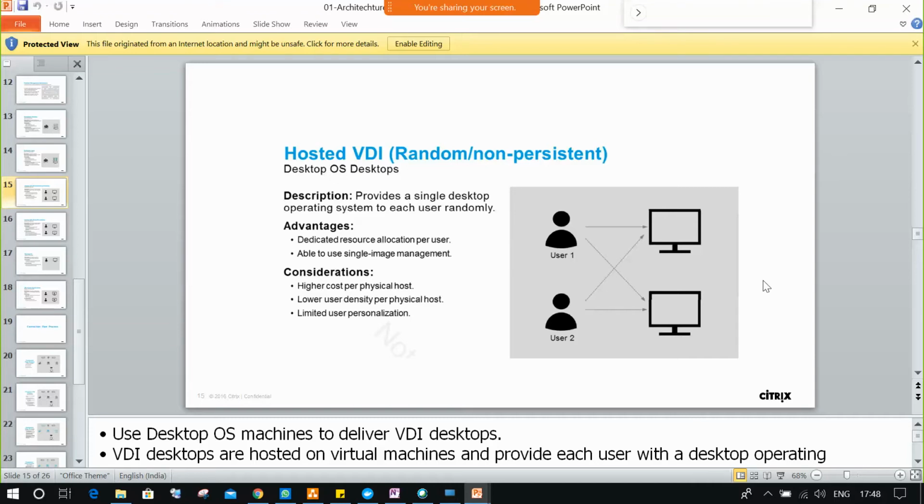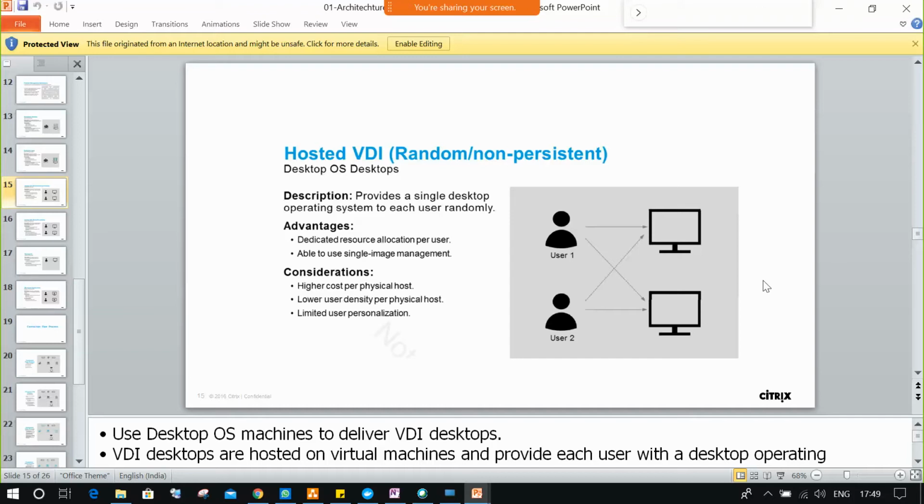But here, it is one desktop for one user, and that also will be assigned randomly. So now we understood the concept of hosted VDI. Random means whichever machine is available in the pool, the delivery group, the machine will be given to the user by the delivery controller.